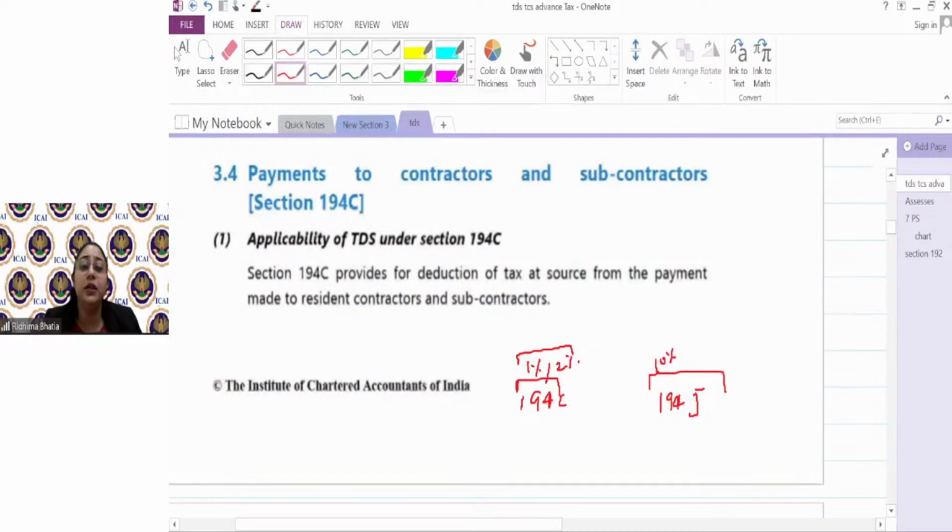At one place you are deducting on a payment of say 1 lakh just 1,000 rupees, and at one place you're deducting 10,000 rupees. So variation is there, correct? So you have to correctly see what is a work contract for 194C and what is a professional payment.